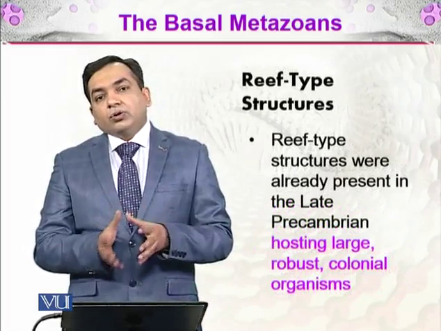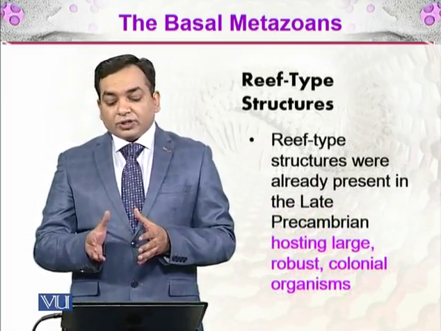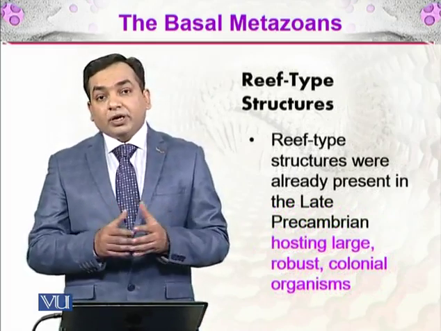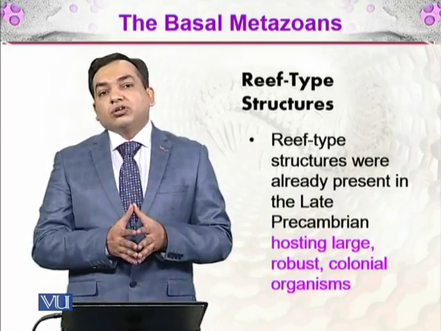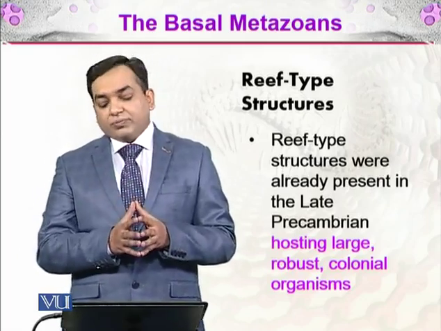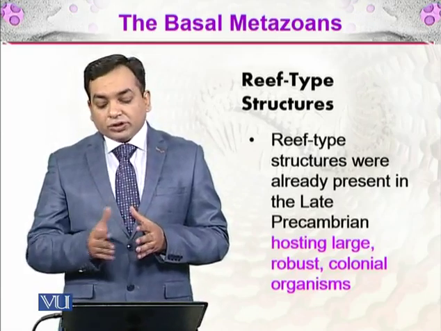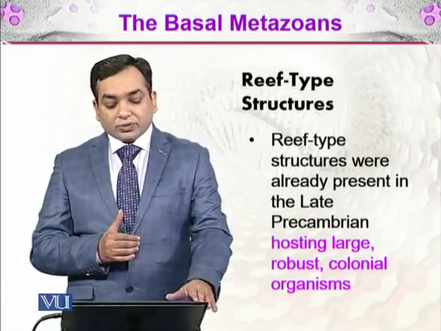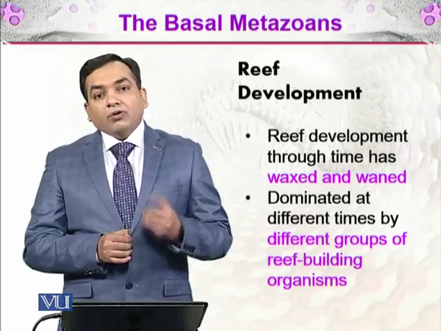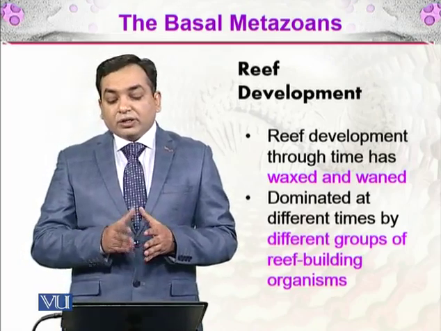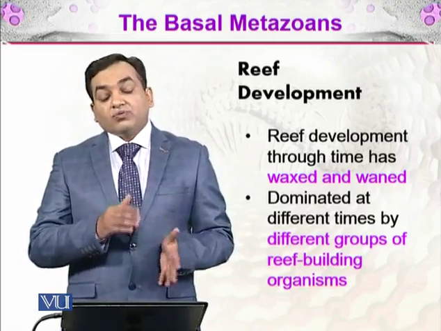And they also make reef type structures. Reef type structures were already present in the late Precambrian period. If we see the geological history, we can find some reef type structures there. And they hosted large, robust colonial organisms. How does reef development take place? Reef development through time has waxed and waned.